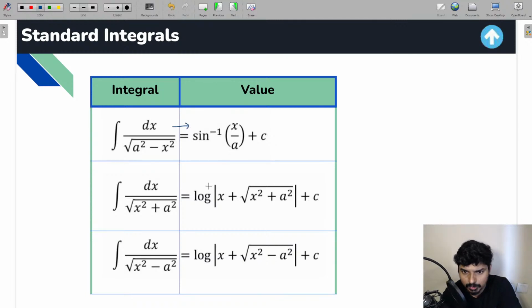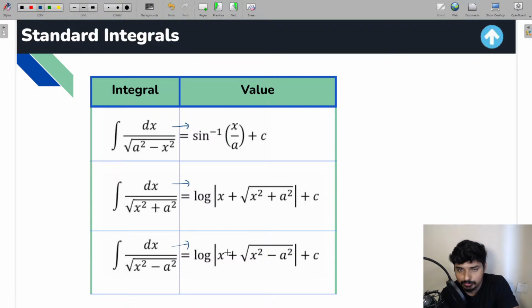For this one, the formula is going to be log of x plus under root of x square plus a square plus c. And for this one, the formula is going to be log of x plus under root of x square minus a square plus c.